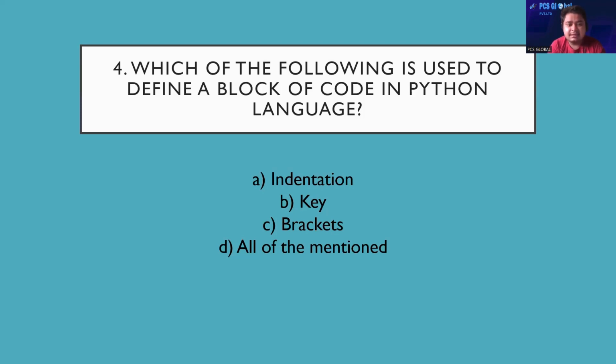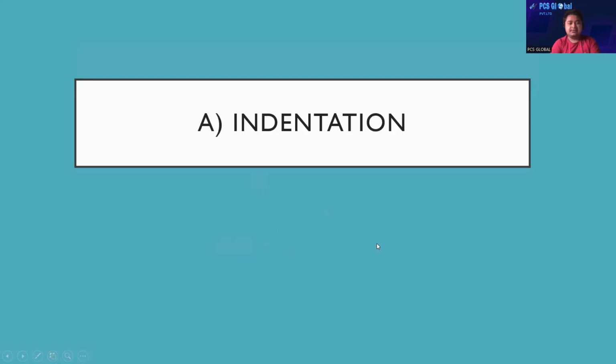The answer is hidden inside these four options. So what will it be? Okay, let's check the answer. The answer will be indentation. So this is called indentation, when we start with a class, with a function, with a for loop, while loop, the block of statements, the block of code, giving the space behind is called indentation. I hope everybody understands. Now moving on to the next question.